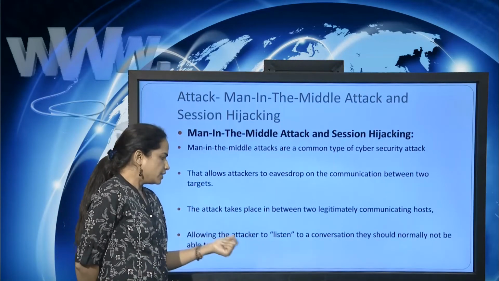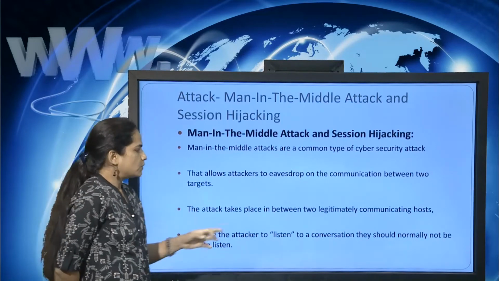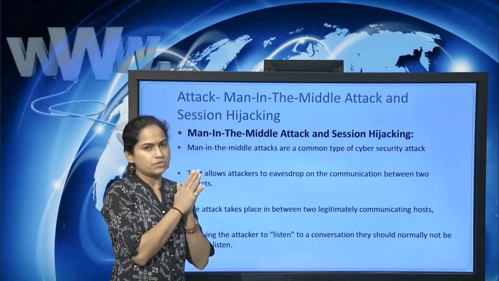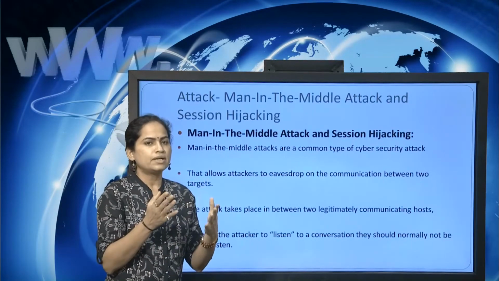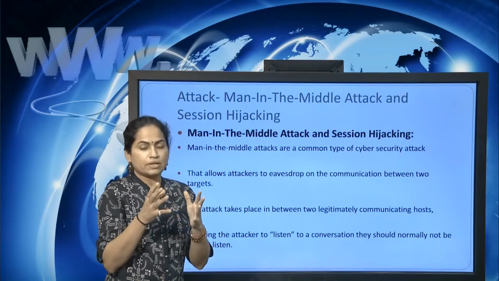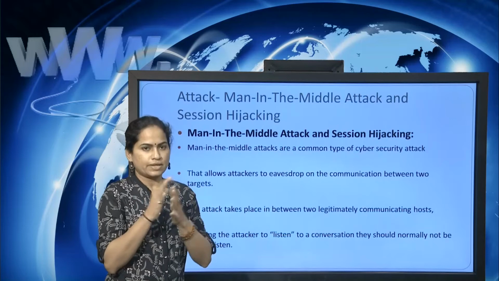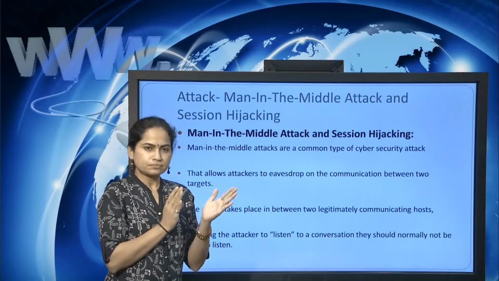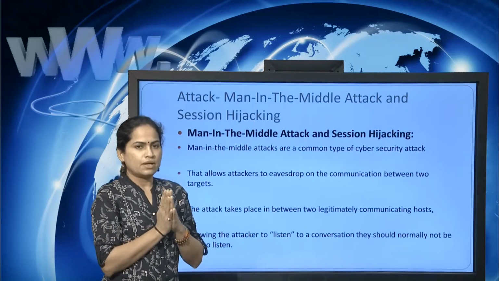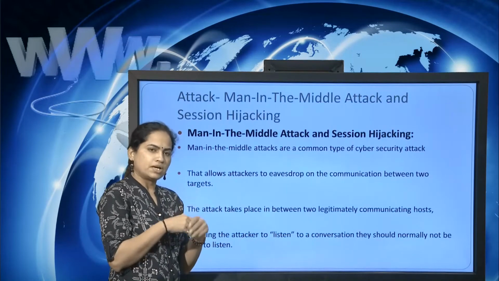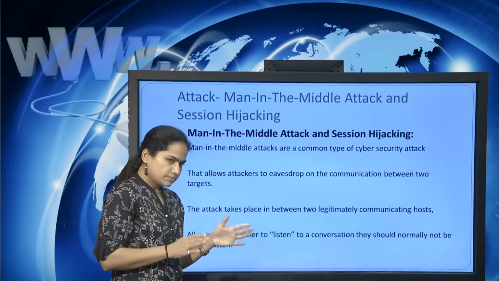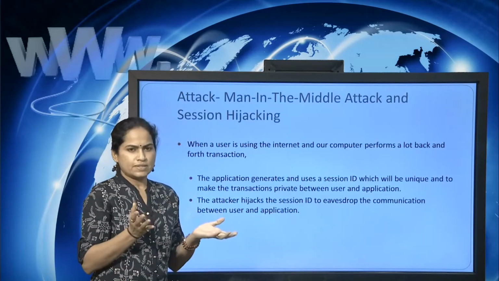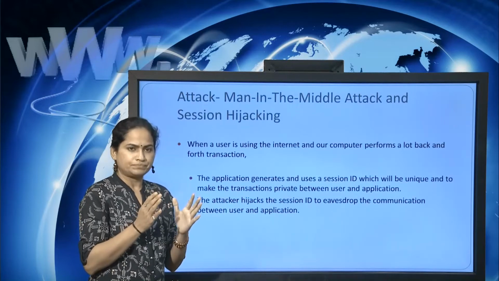These attacks allow the attackers to listen to a conversation they should normally not be able to listen to. Normally, when we have a conversation from sender to receiver, the attackers are not able to listen to what is being transmitted. But when we have such an attack, it allows the attacker to listen. As they are listening, they can modify it. Not necessarily that they are modifying, but they can.